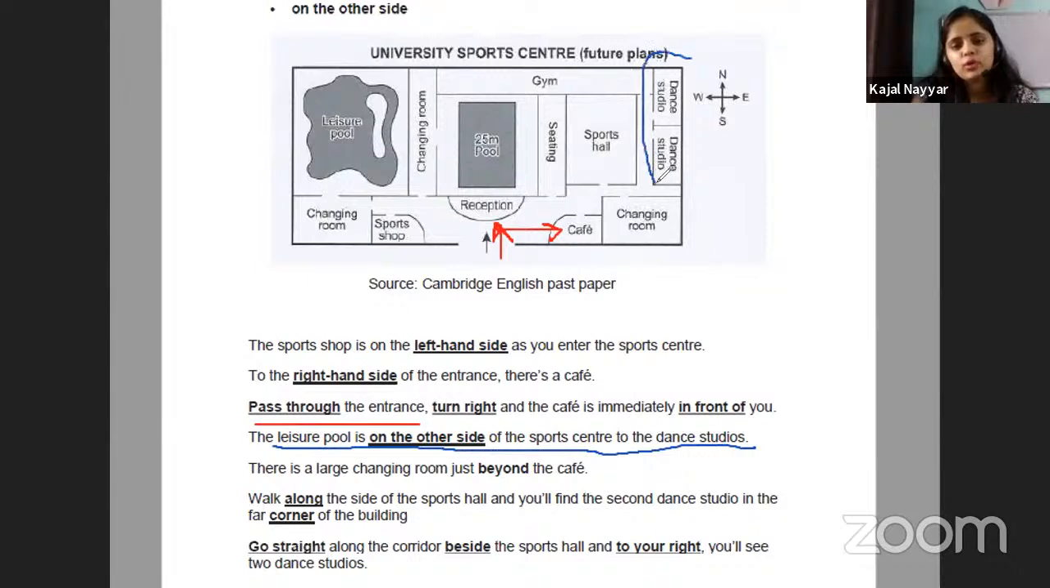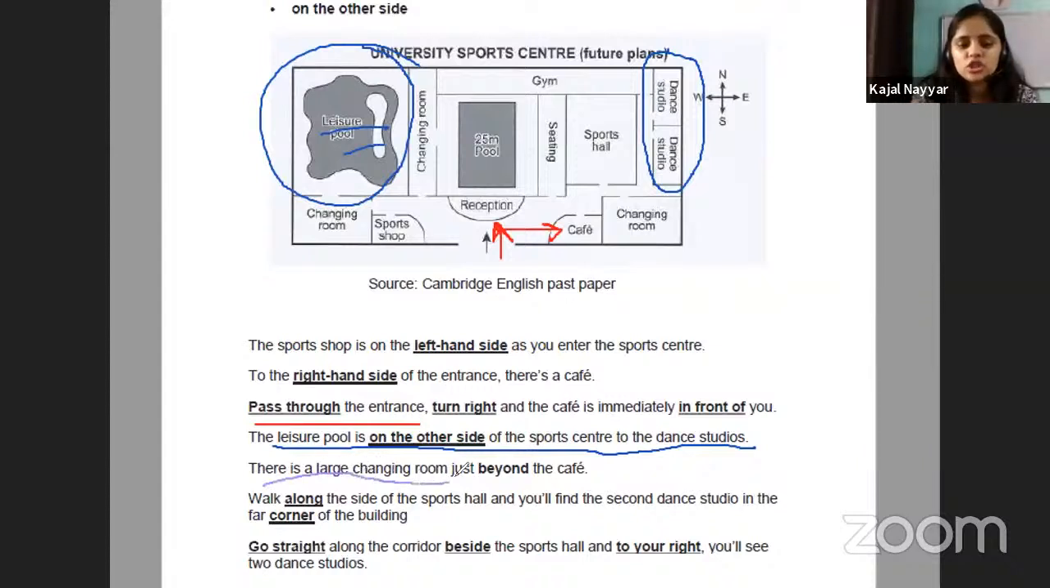Okay. The leisure pool is on the other side of the sports center to the dance studios. So in the map, if you are able to identify the dance studio, what they are saying is on the other side of the sports center. What does the other side on the map mean? If this is the one direction, then it is on the other side. It means that this location would be our leisure pool. So this direction will be our leisure pool. You need to identify what our leisure pool is.